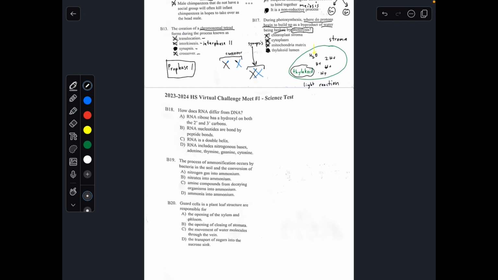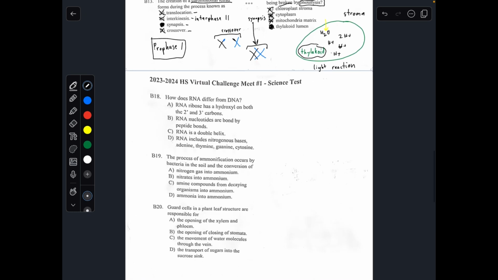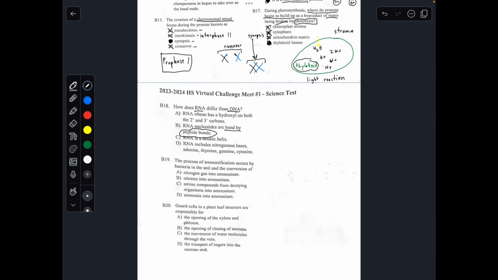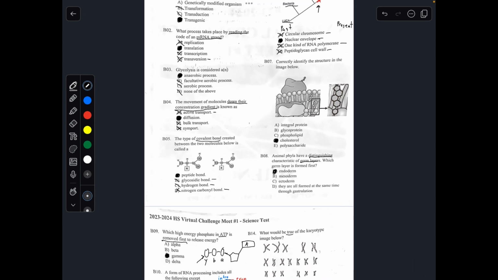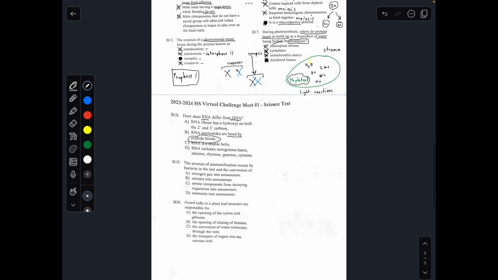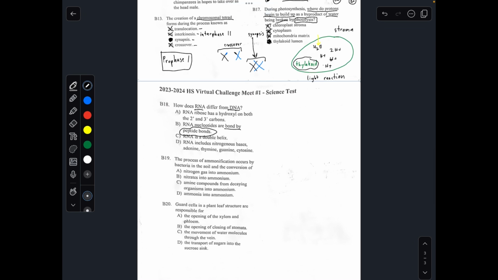Number 18. How does RNA differ from DNA? Let's go over each and every one. Let's go over the wrong answers first. RNA nucleotides are bound by peptide bonds. If you remember earlier, I told you that peptide bonds are between amino acids, so they form proteins. Both of these are called nucleic acids. RNA and DNA are nucleic acids. So you can immediately eliminate answer choice D. That's just not right.